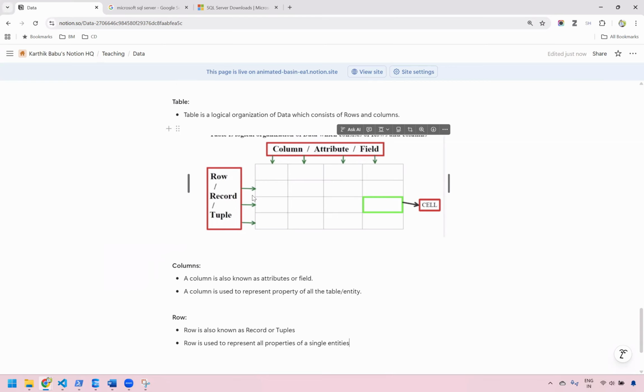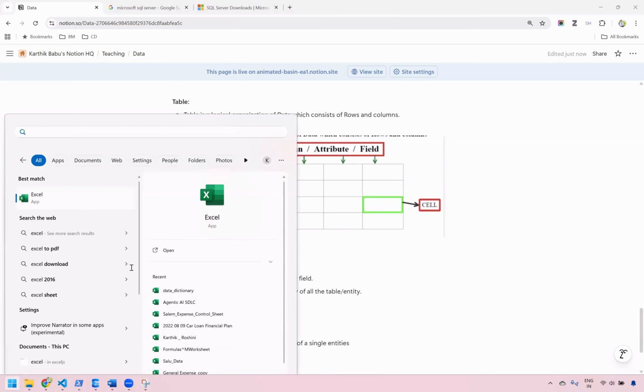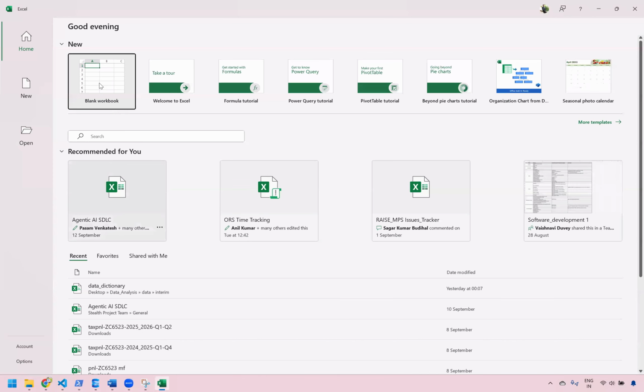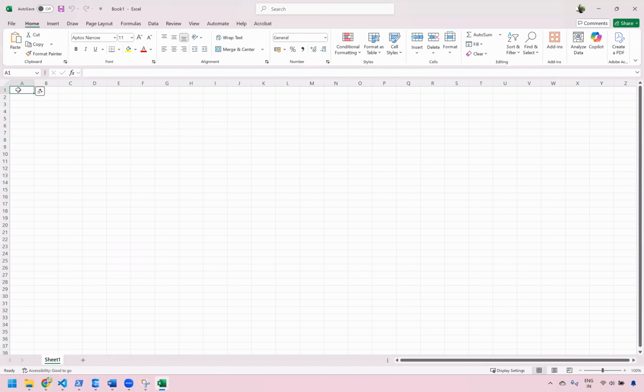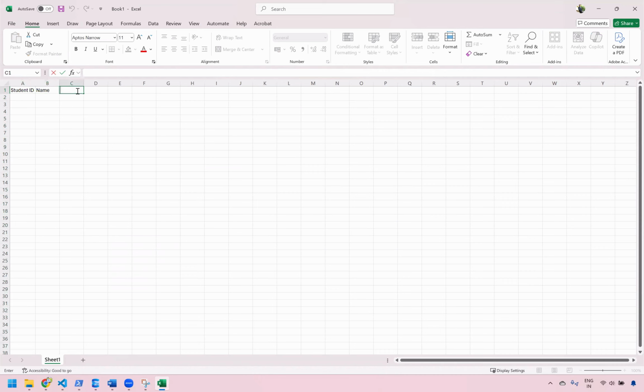So if I say this is a student, let me open up an application and explain like this so that you will be able to understand in more detail. I'm opening up a table. Here I am calling this the student ID, here the name of the student, here the age of the student, and here the marks of the student.